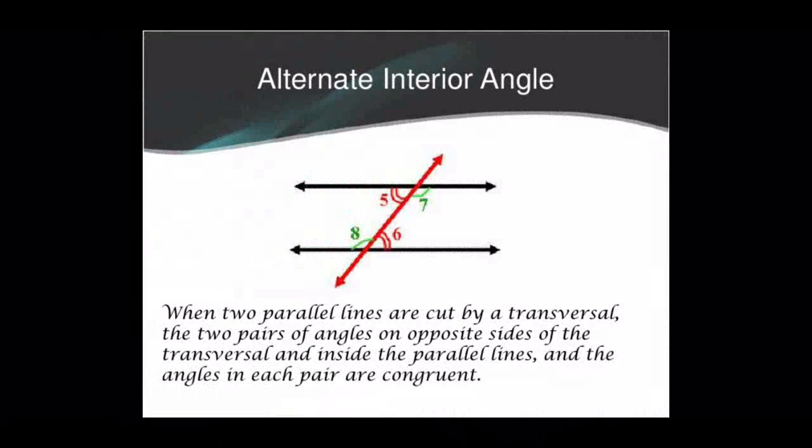Why interior angles? That is, in between the parallel lines. Then alternate sides of the transversal. So we can call them alternate interior angles. In the case of parallel lines, we've already studied that they are equal. Angle 5 equal to angle 6, angle 7 equal to angle 8.